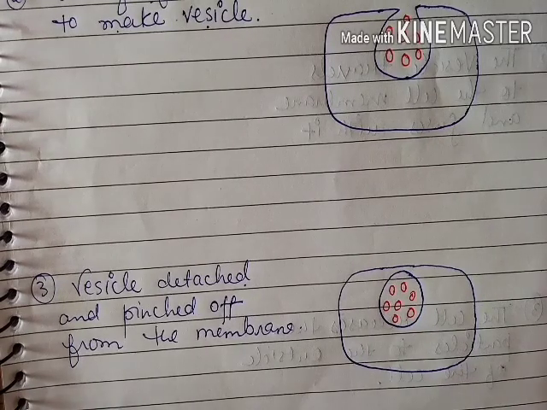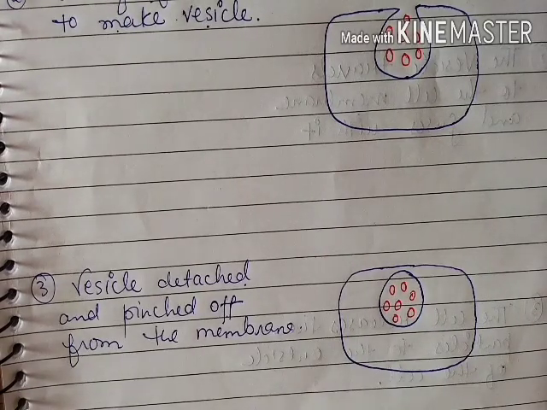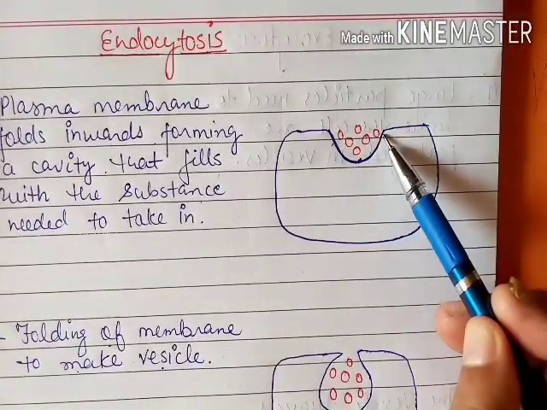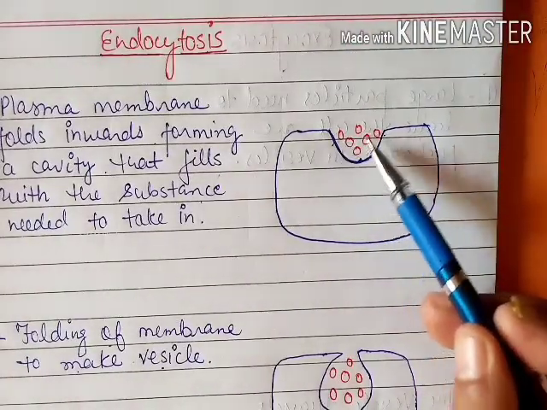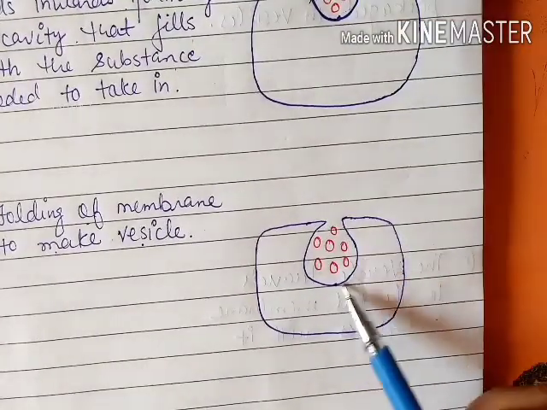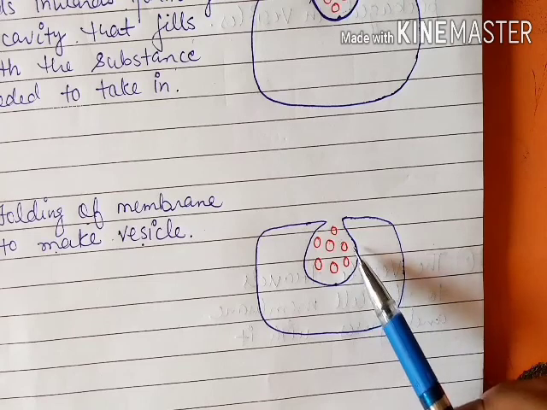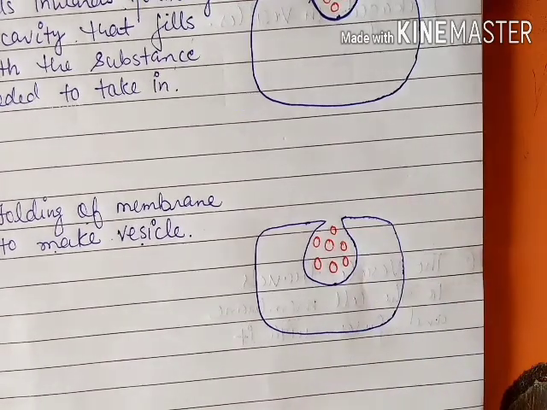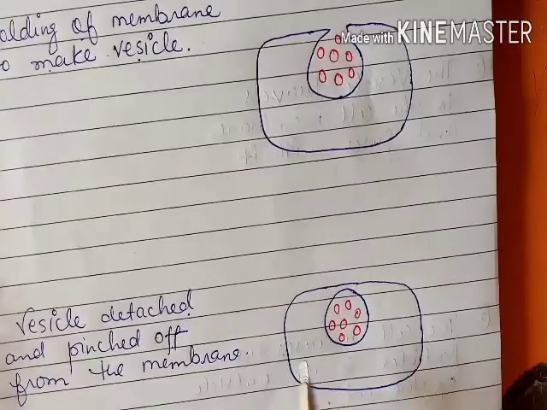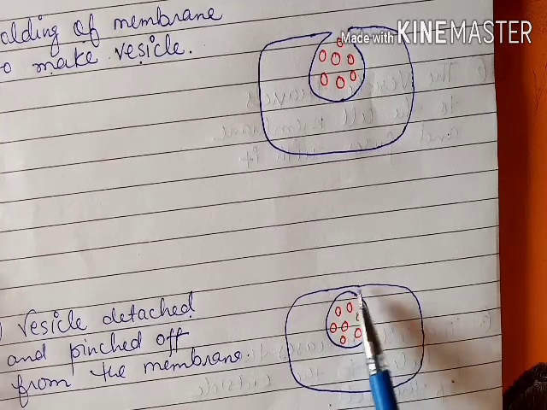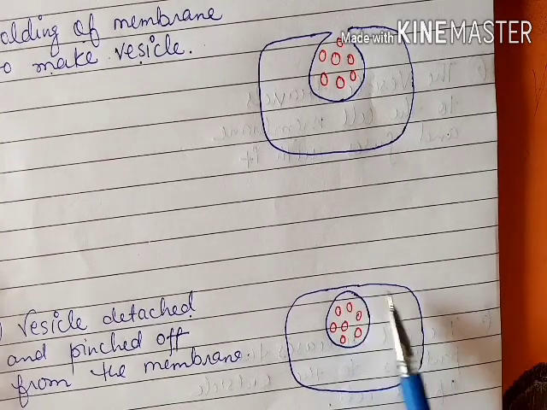So there are three main steps involved in endocytosis. First one is to make an invagination in which the required substances are filled, and in the second step this invagination further proceeds and becomes a deeper invagination in which the substances are filled, and in the third step what happens here, this invagination is completely pinched off from the cell membrane.